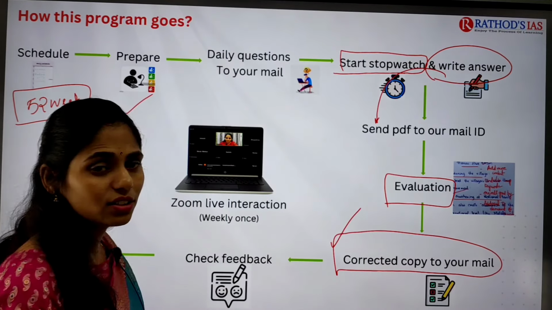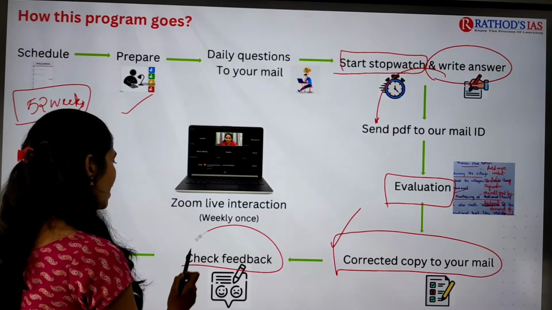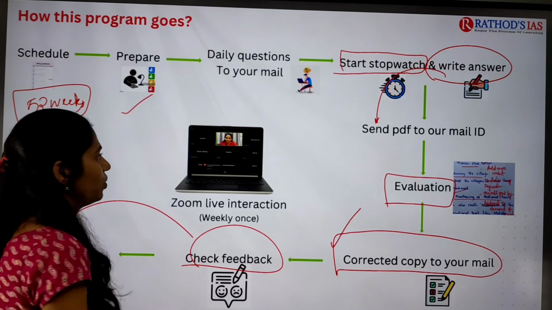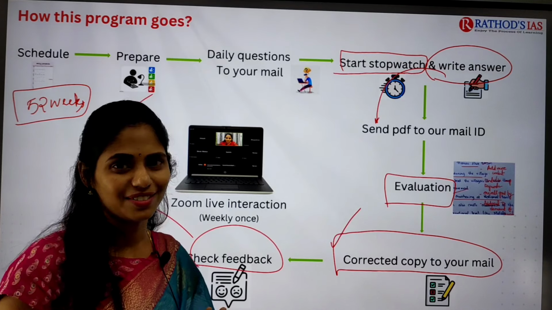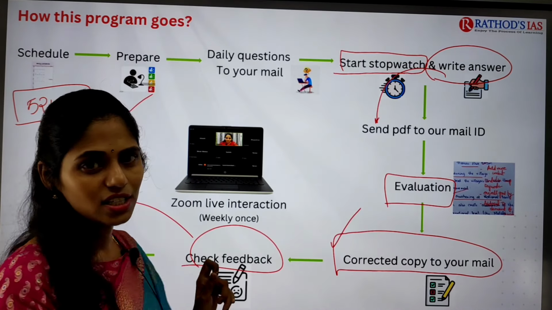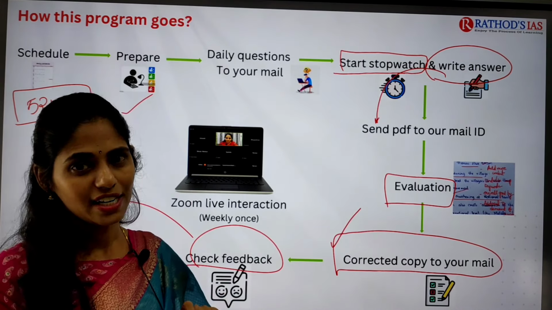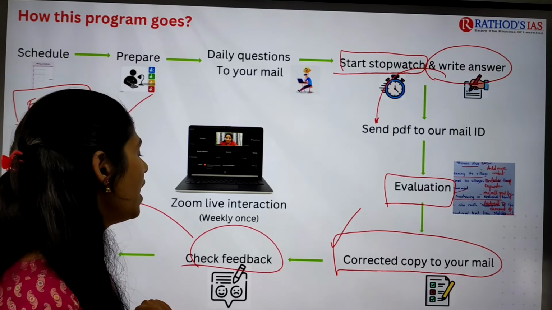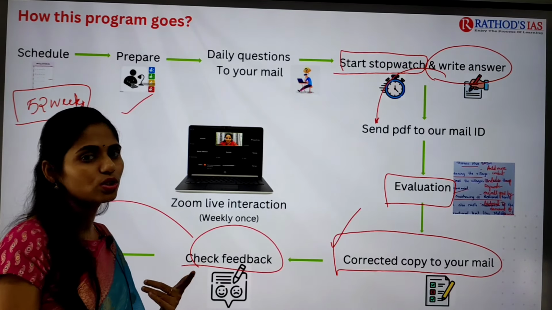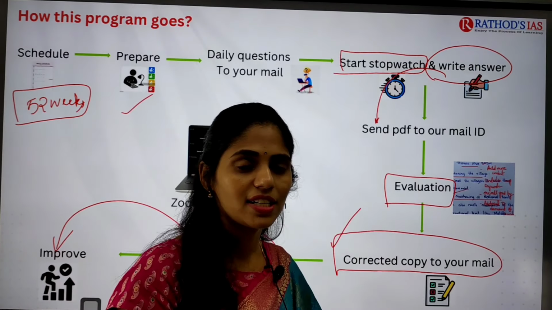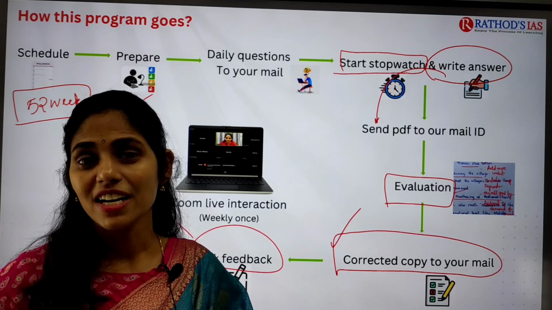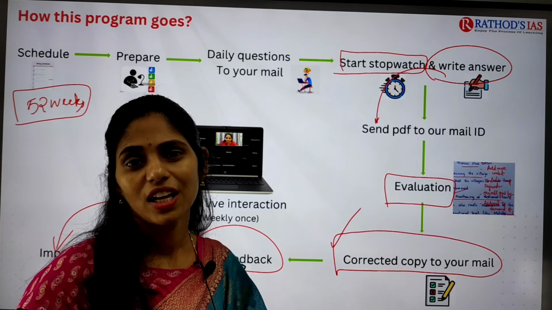After you receive the mail, you will check the feedback and improve based on it. This will be a cyclical process throughout one year. With this process, you can automatically improve your answer writing skills for sure. After joining this course, within two to three months itself, you will start seeing the difference. If you compare your first answer with the answer you write after two to three months, you'll see a lot of difference.